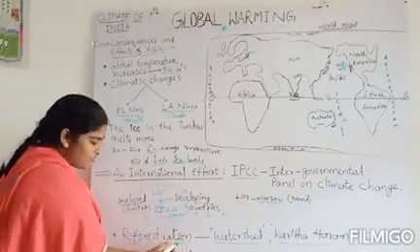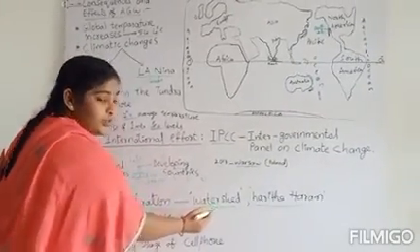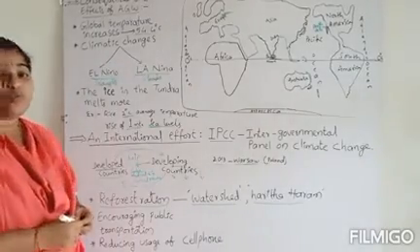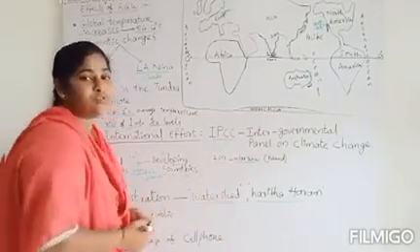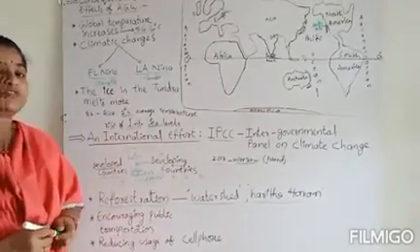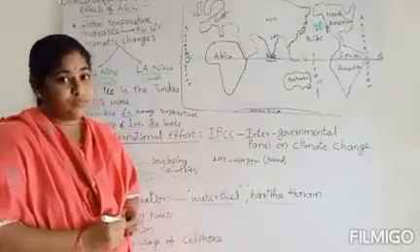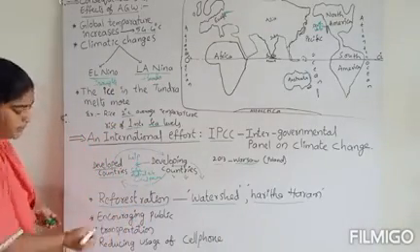Then what steps do we have to take to reduce global warming? Reforestation, to increase forest area. The government is also implementing the watershed program and Haritha Haram. In these programs, we are planting more plants, crores of plants, and even in our schools we are planting more plants, and you are caring for the plants and growing them, no? And encouraging public transportation.